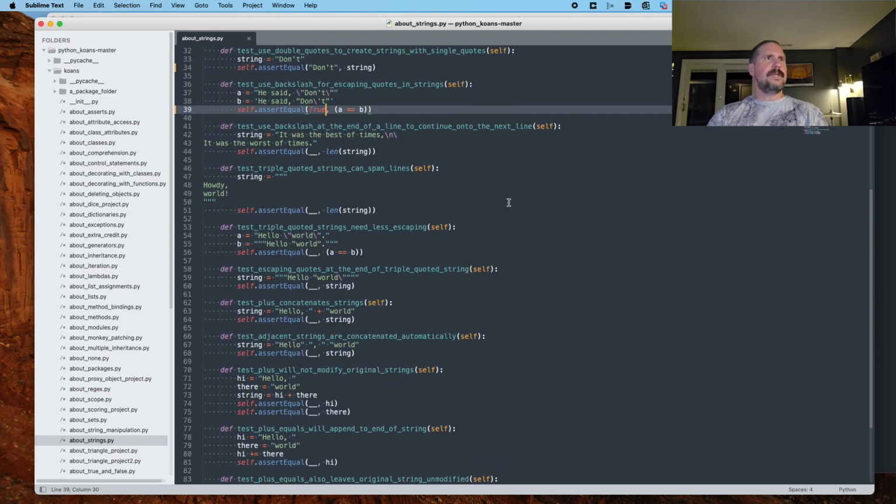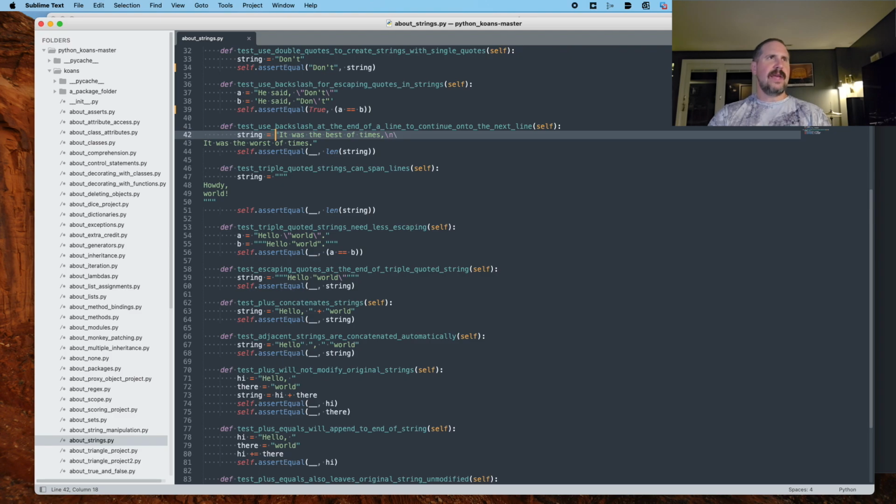All right, so test use backslash at the end of a line to continue on to the next line. We've got a string variable defined, and its value is a famous quote: "It was the best of times, it was the worst of times."